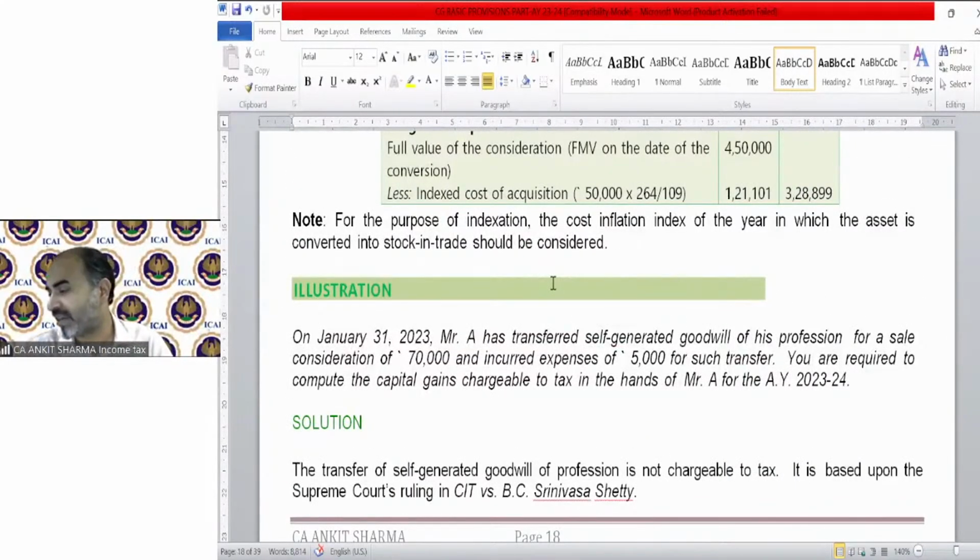Let me see if there is any query regarding it. Okay. Bhumika, it's in the study material. It says gift of shares or debentures, ESOP allotted, is a transfer, but it's not taxable. It's gifted. Gift is exempted. You're talking about this, okay? So it's a transfer. Everything is a transfer, but whether it's chargeable to tax or not, that matters.